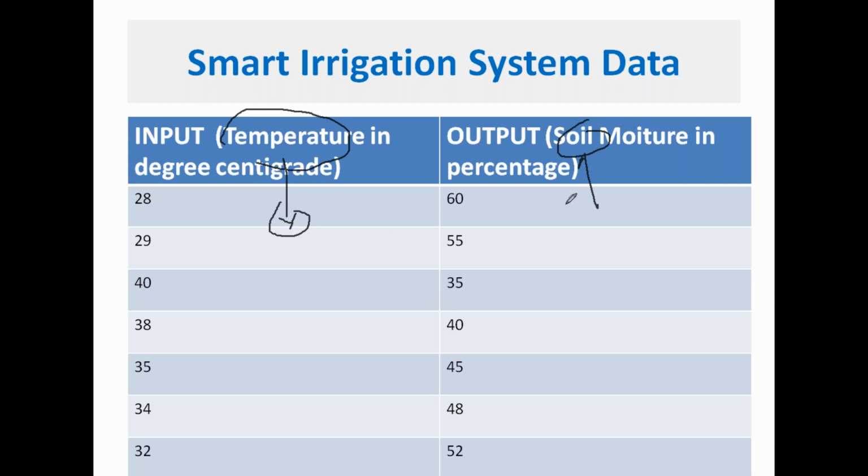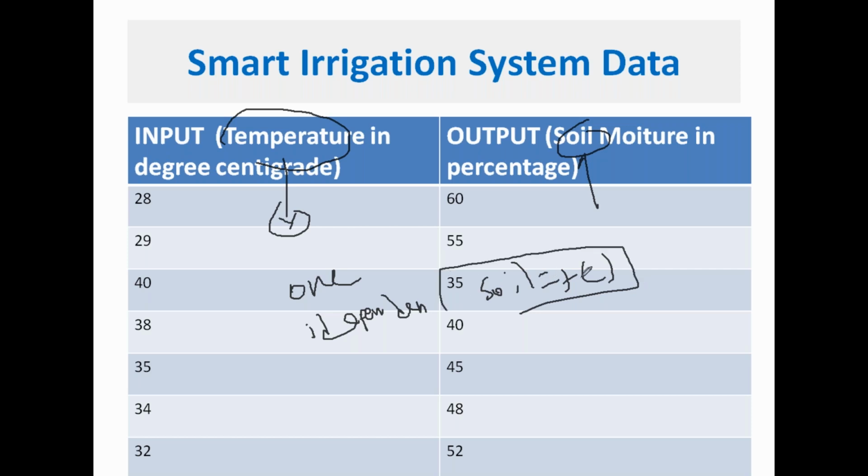So in linear regression, we should have only one independent variable. If your soil moisture depends on only one single parameter, temperature, then it is called simple linear regression.